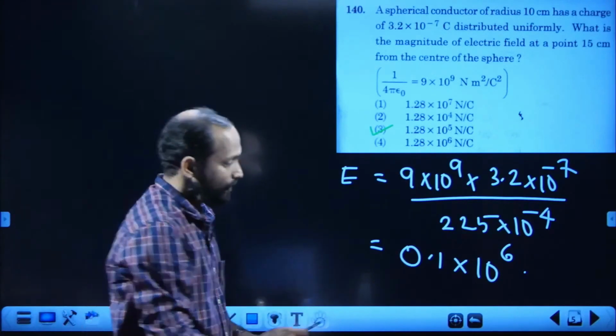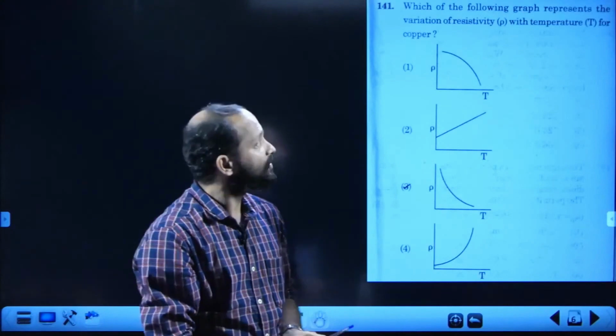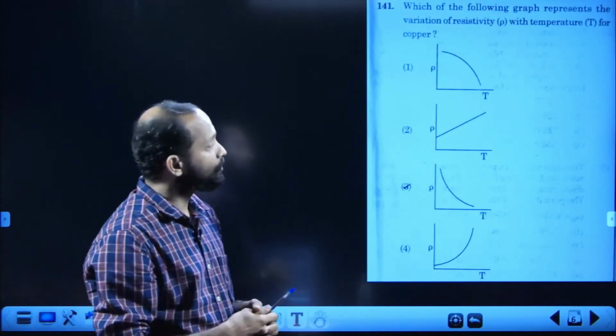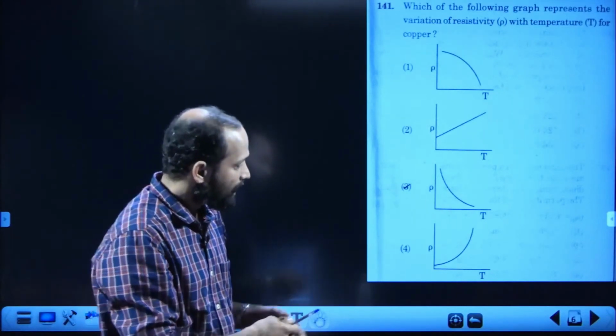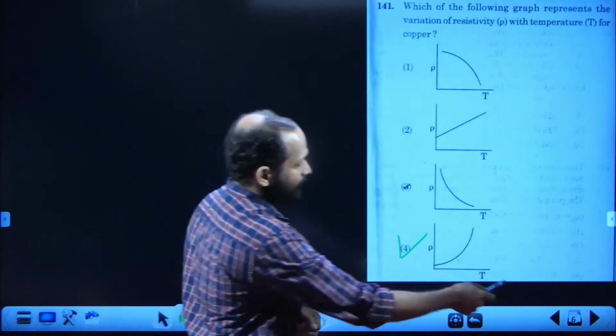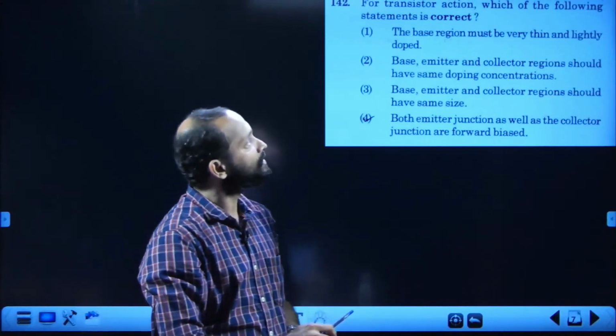Next one, 141. Very simple and directly asked from NCERT text, very clear. Variation of resistivity with absolute temperature. The graph shown for copper, readily it is given in the textbook, and that is the fourth option is the correct answer.